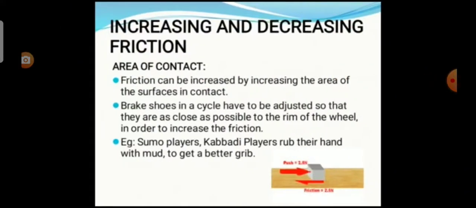Now the last topic is increasing and decreasing friction. The first one is the area of contact. Friction can be increased by increasing the area of the surfaces in contact. For example, brake shoes in a cycle have to be adjusted so that they are as close as possible to the rim of the wheel in order to increase the friction.